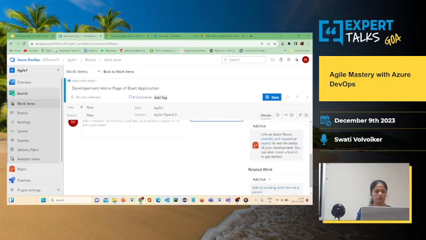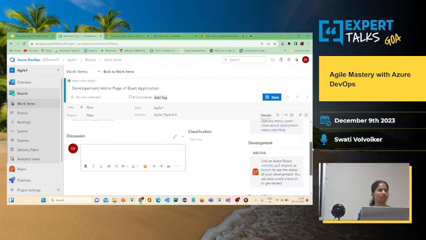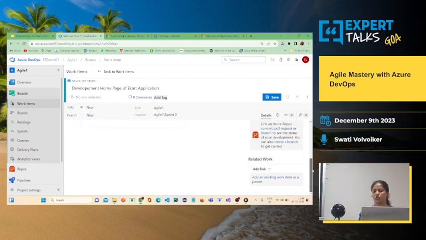So it gets documented mainly over here under the comment sections or the discussion sections. Also, if there is a development that is going to happen with respect to this user story, then under this development you can add the link of the repo itself. So everything will be maintained and you can look into it.